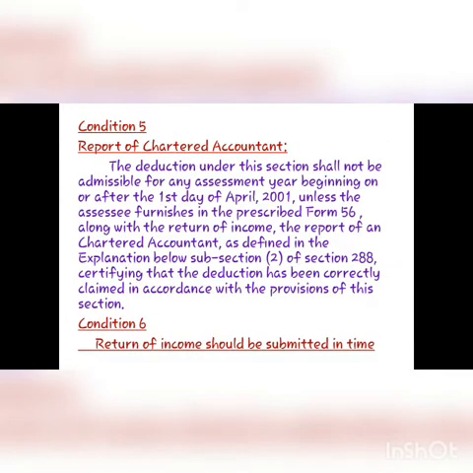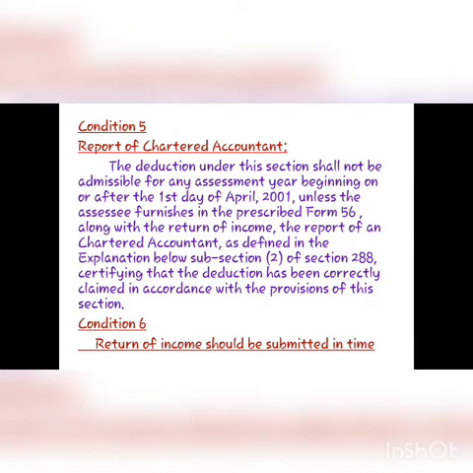Condition 5. Report of Chartered Accountant. The deduction under this section shall not be admissible for any assessment year beginning on or after the first day of April 2001 unless the assessee furnishes the report in the prescribed Form 56G along with the return of income.